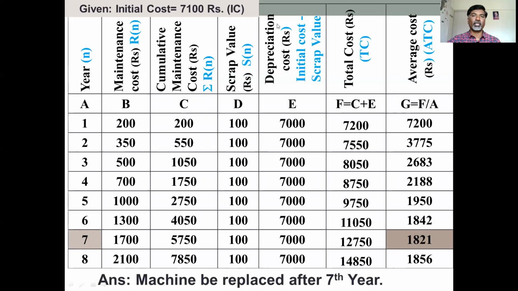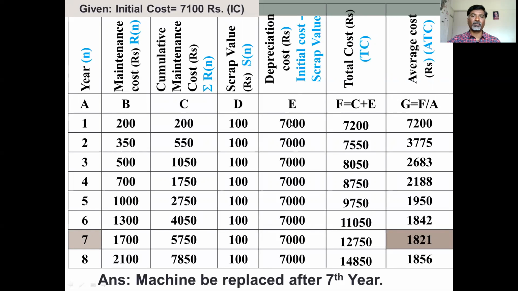Then we have to calculate the depreciation. Depreciation cost can be calculated as initial cost minus scrap value. The initial cost is given here, 7,100, and the scrap value is also given, that is 100 rupees. So 7,100 minus 100 is nothing but 7,000. So likewise you have to calculate the depreciation cost for all years.